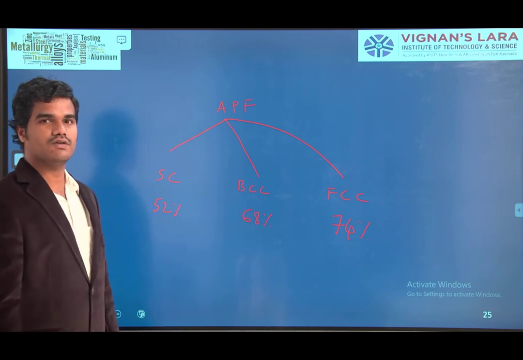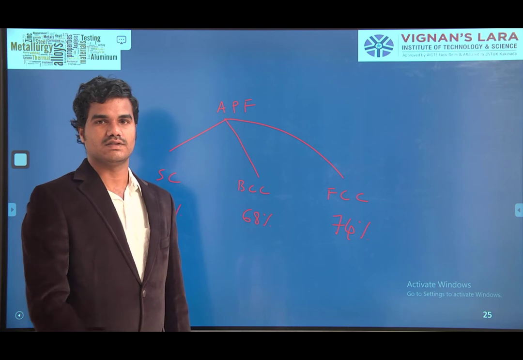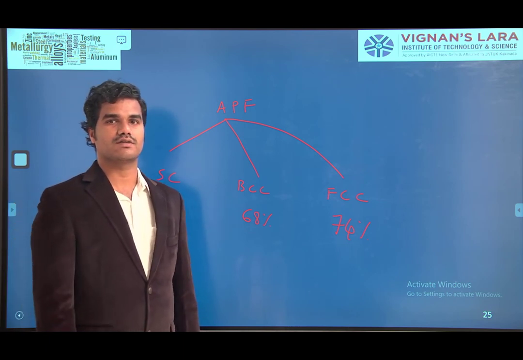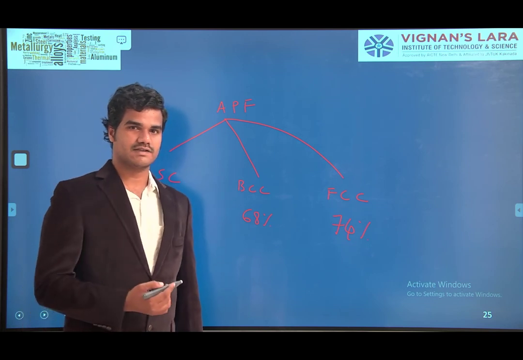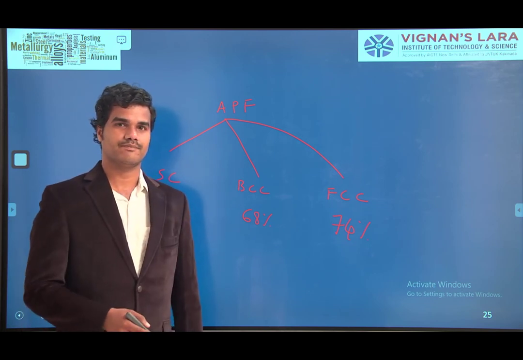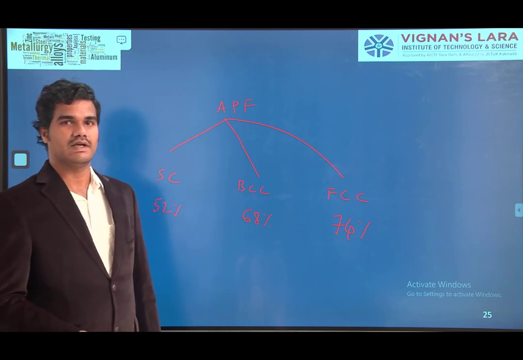So this is how we have to calculate the packing factors for the simple cubic structure, body-centered cubic structure and face-centered cubic structure. As I explained these three, you try the packing factor for hexagonal close packing.